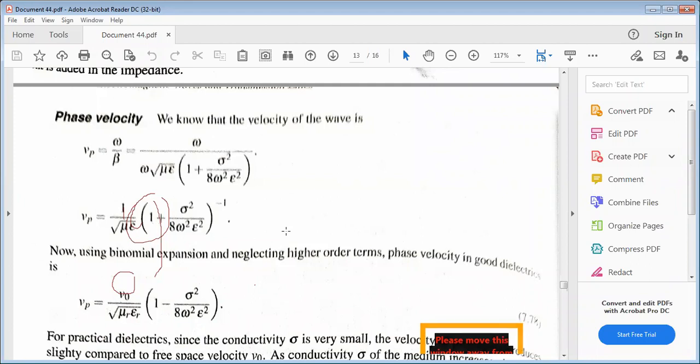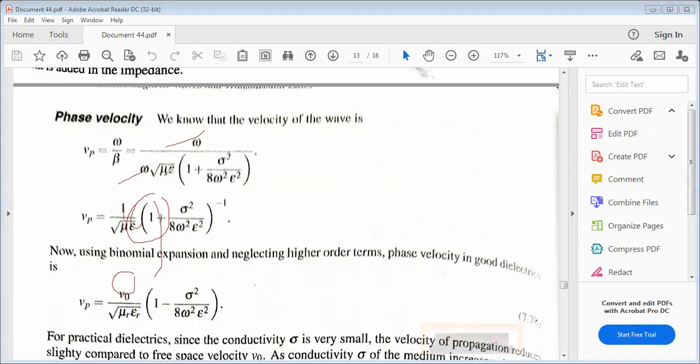So phase velocity equal to 1 by square root of mu epsilon, omega is cancelled, into 1 plus sigma square by 8 omega square epsilon square, which when taken to the numerator becomes minus 1.